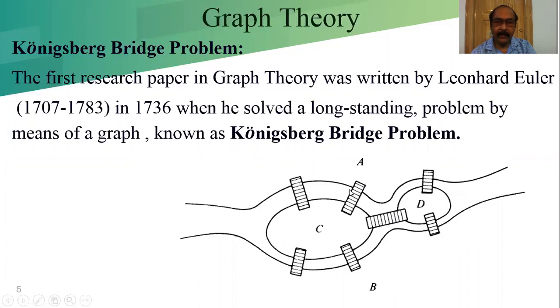How many bridges can we see? 7 bridges. 2 bridges connect the island C to the bank A, and 2 bridges connect the island C to the bank B, and C and D are also connected by a bridge. Island D is connected by a bridge to the bank A, and D is also connected with the bank B. This is the basic problem.